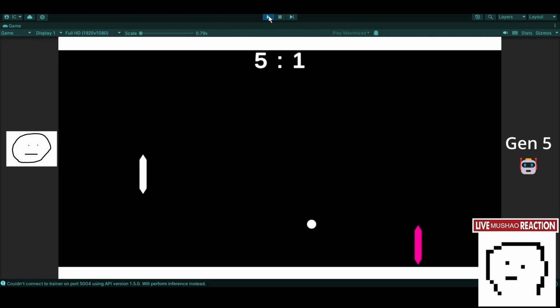Like I was saying, it really just moves so erratically. Just no human would move like that. It just has so many inputs at the same time. Alright, yeah, I win.